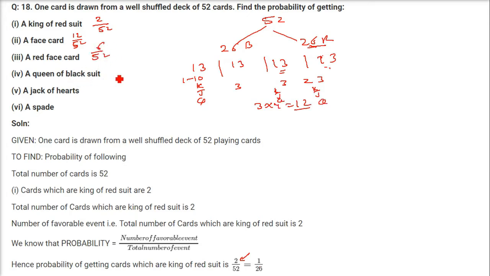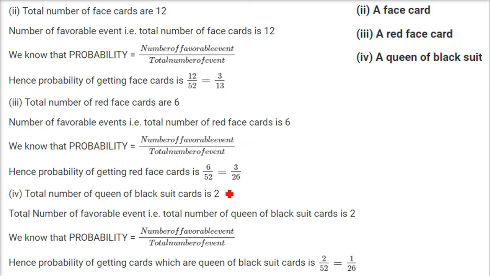A queen of black suit. How many blacks are there? 26. How many queens are there? 1, 2. From here and from here, because we are trying to find out from black. So 2 by 52. A jack of hearts. So a heart will be one suit. Say this is heart. So heart will be one suit and only one jack will be there. So 1 by 52. A spade. So how many spades are there? Because spade is a suit. 13 spades are there. 13 by 52. And this is how you have to write and do it. This is how the whole thing has to be done.